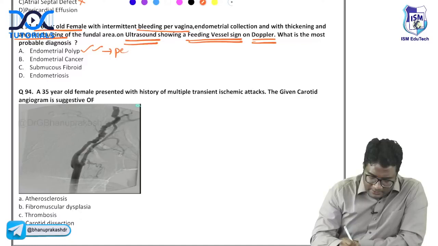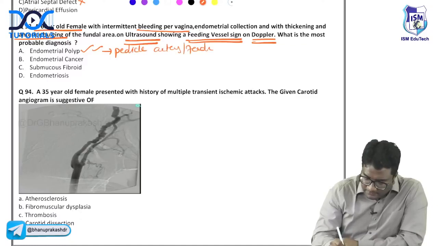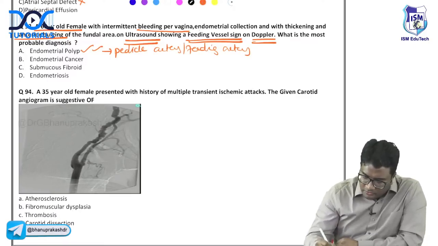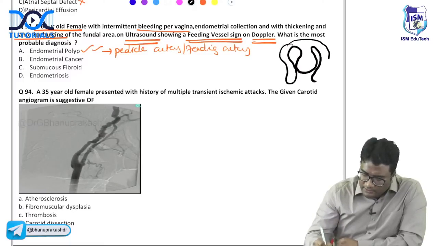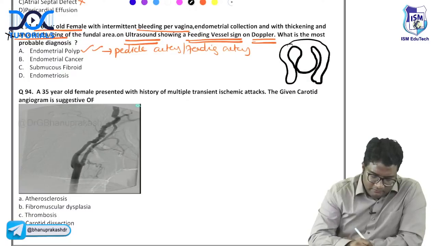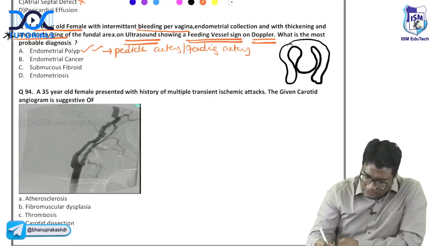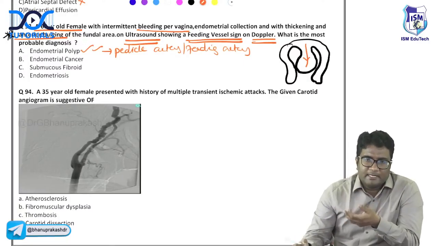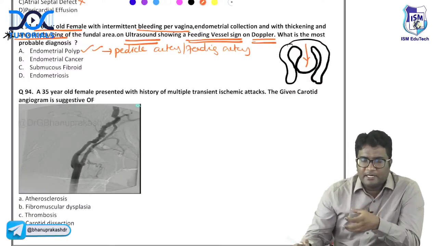So pedicle artery sign. Pedicle artery or feeding artery. When you have an endometrial polyp, this is also in a postmenopausal female. This also produces endometrial thickening, but a focal thickening. The anterior bulge tells you it is a focal thickening. And through the stalk, you have a blood vessel entering into it. So that is called the pedicle artery or feeding artery sign, suggestive of endometrial polyp.